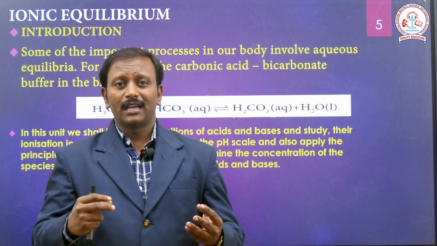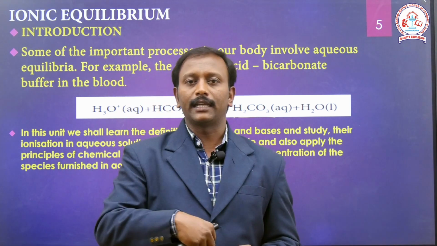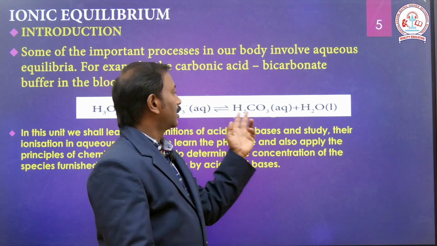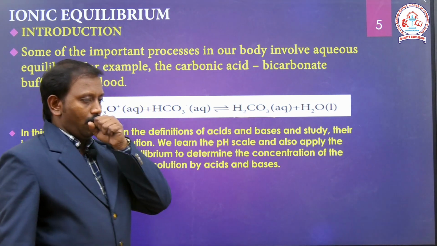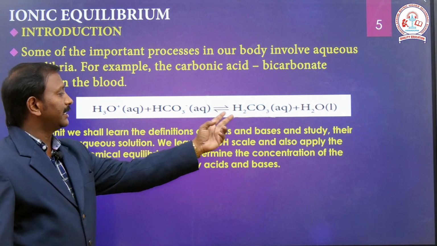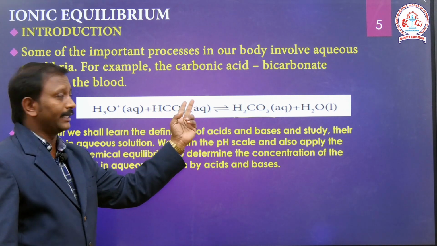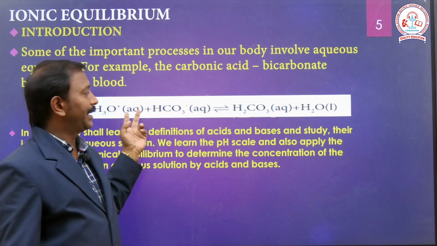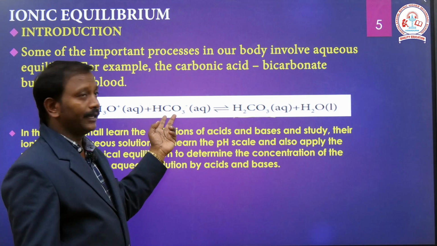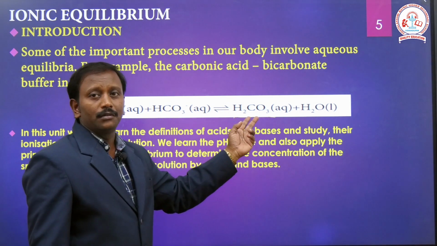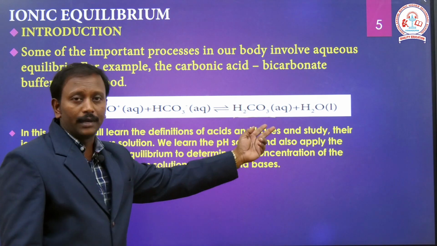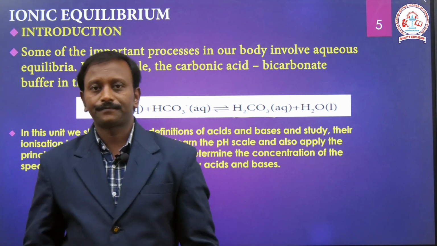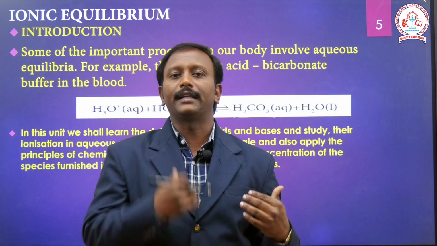In our human body, we consume oxygen and exhale carbon dioxide. That carbon dioxide dissolves in water molecules and changes into carbonic acid. That carbonic acid splits into bicarbonate ions and hydrogen ions, I mean hydronium ions. These hydronium and bicarbonate ions combine to give carbonic acid. The carbonic acid also dissociates, giving bicarbonate and hydronium ions. Right, so this happens in our human body.